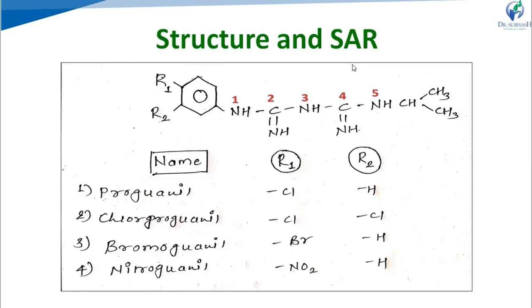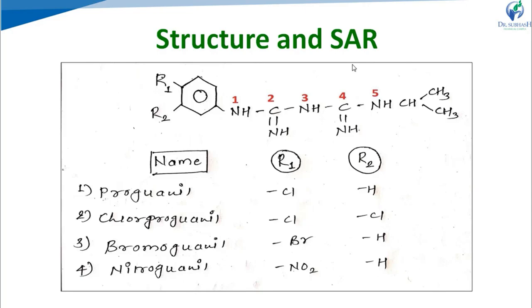Now we see further substitution on this aromatic ring, that is R1 and R2. If both R1 and R2 have halogens, that is dihalogen substitution at position 3 and 4 of the aromatic ring, it will lead to a potent drug.